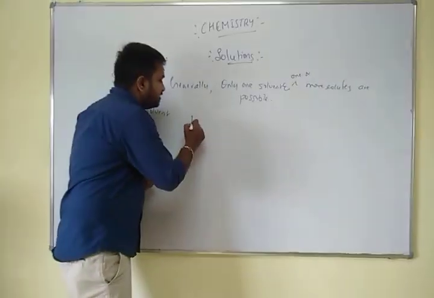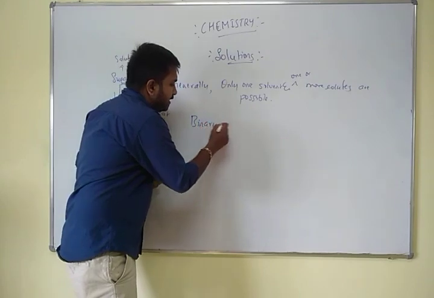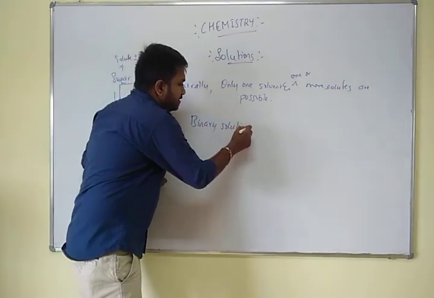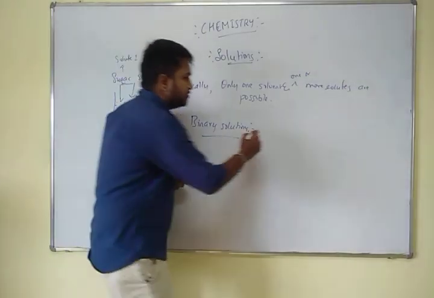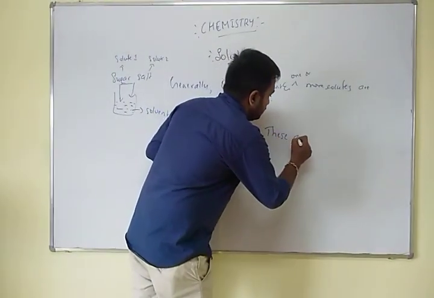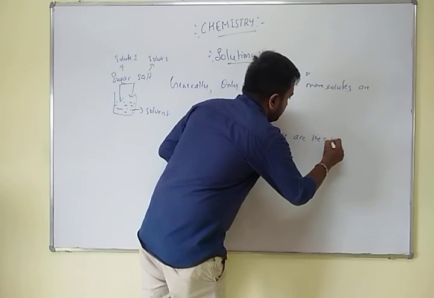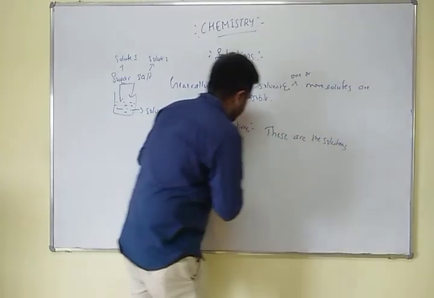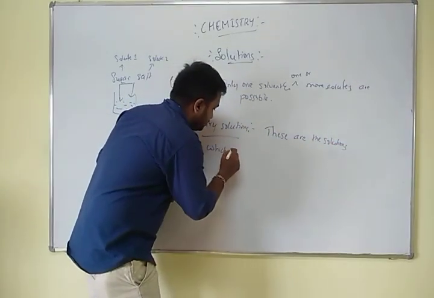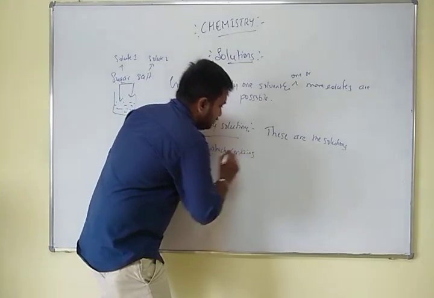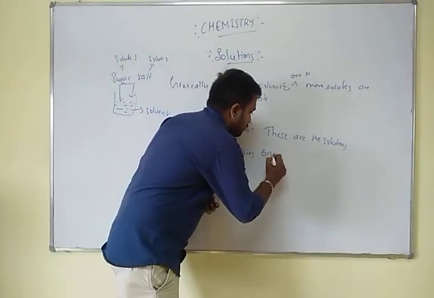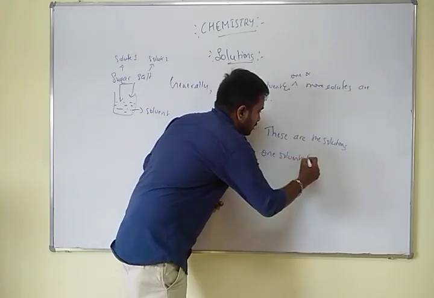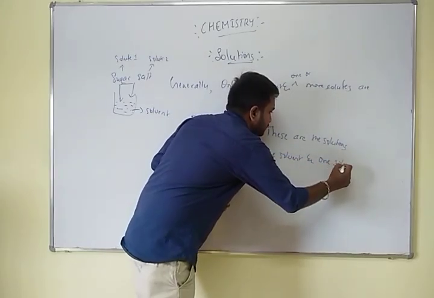Binary solutions are the solutions which contain only one solute and only one solvent.